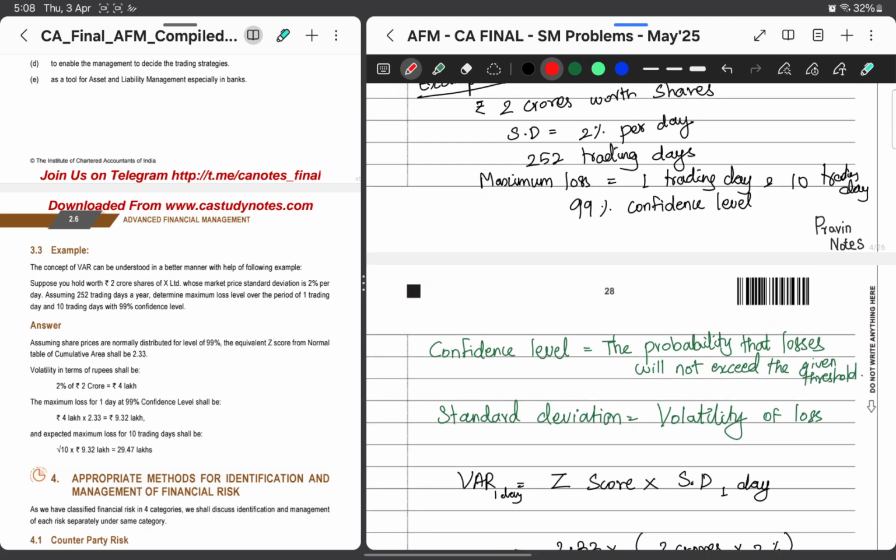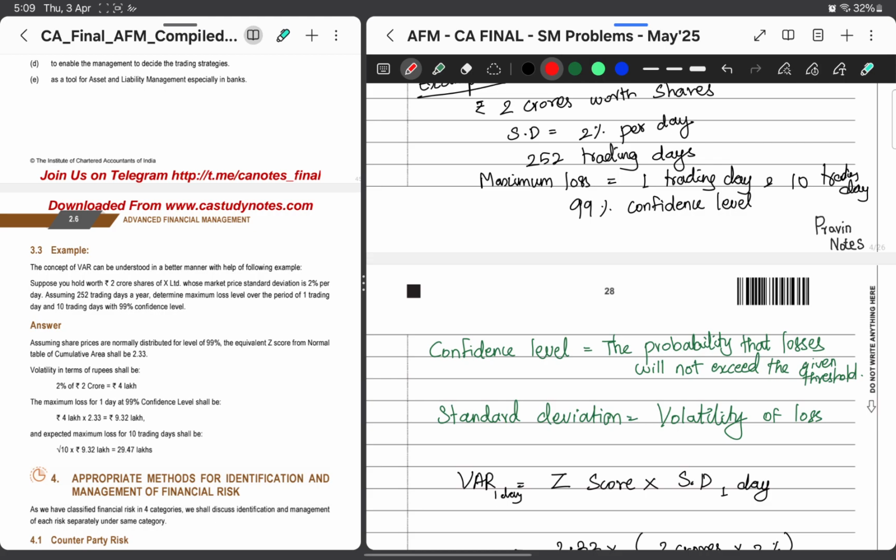And confidence level is the probability that losses will not exceed the given threshold. In the given example, they have mentioned 99% confidence level. That means I'm 99% confident that my loss will not go more than the 2% of standard deviation. Okay, this is the base idea.